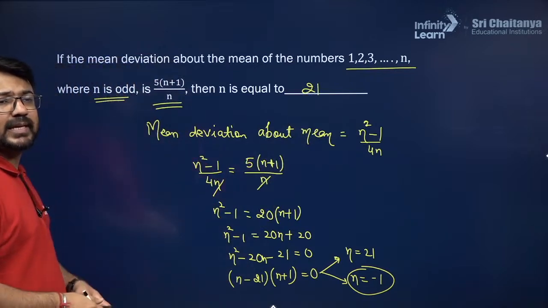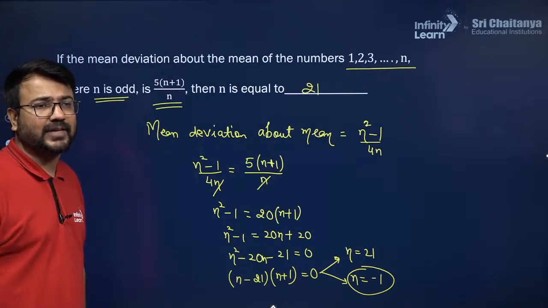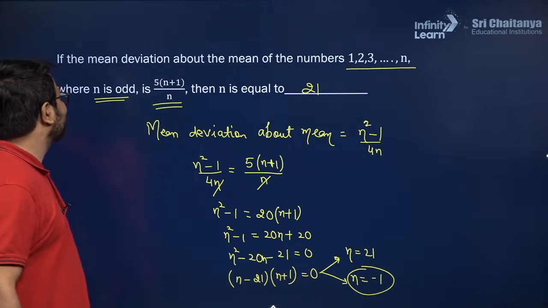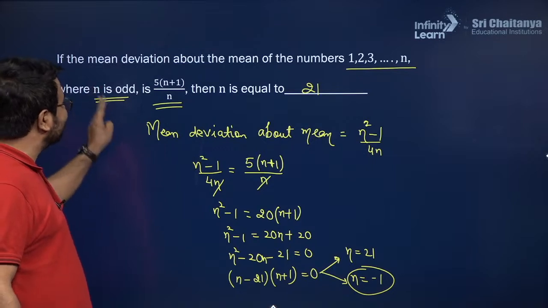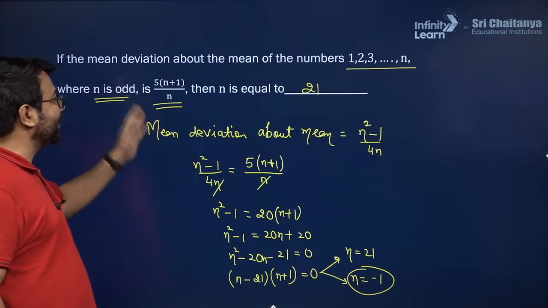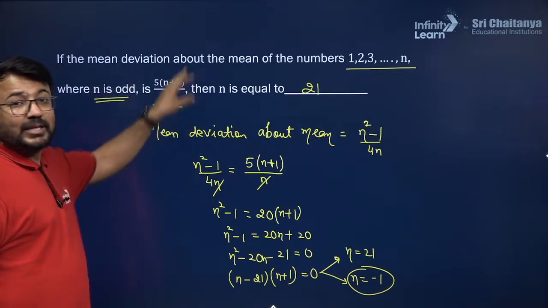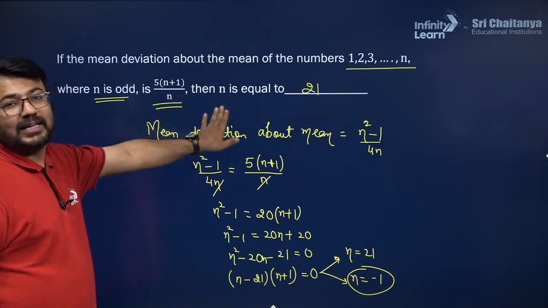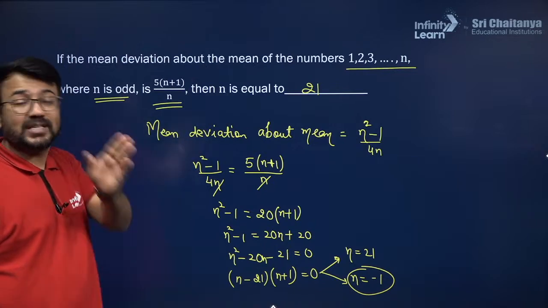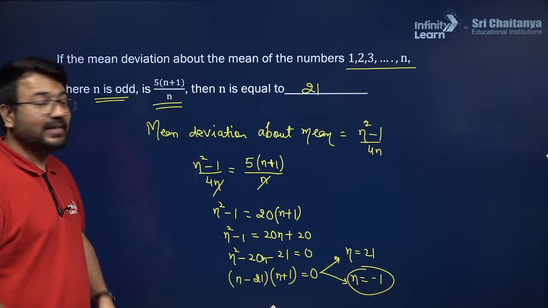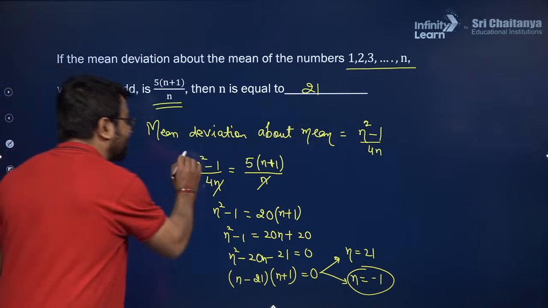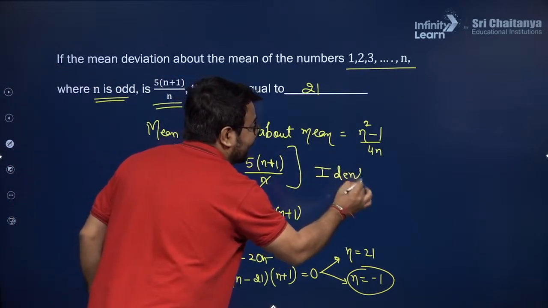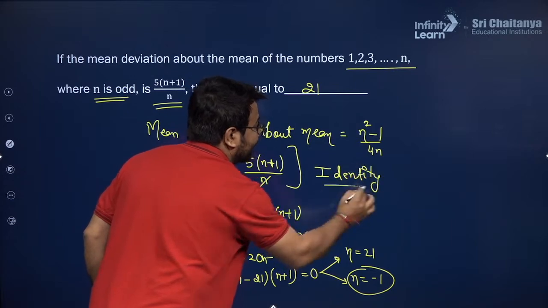Sir, can we try taking n as 5 since there is no restriction, and then using this condition we can determine? Yes, you can take the value of n as 5 and try to get the answer, but here you need to get the value of n, so in that situation you cannot consider it. If a particular equation is given to you in this way, this would have been an identity.